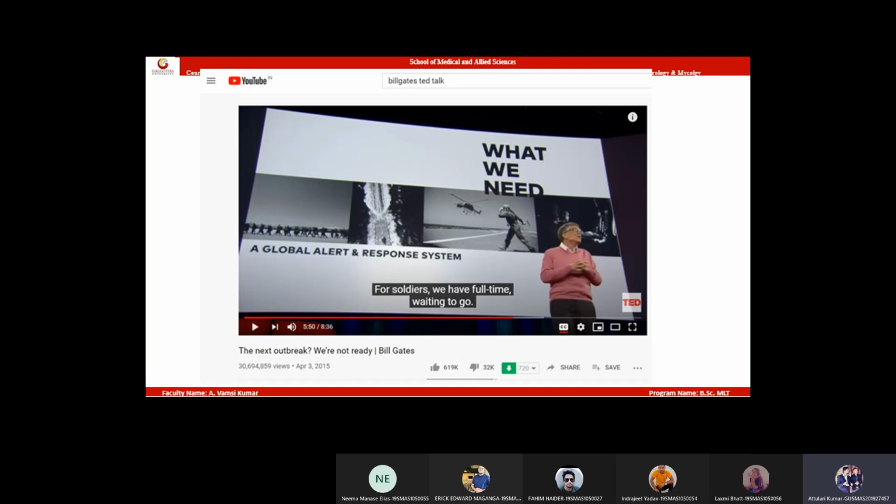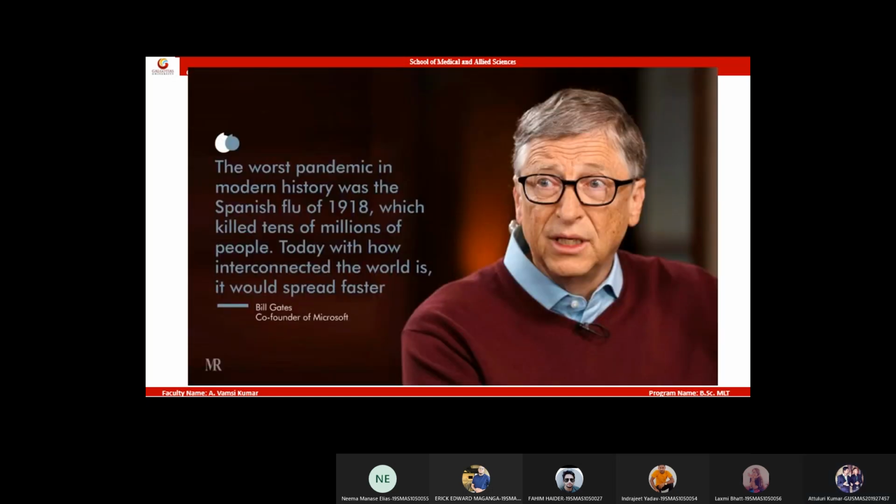Even after a warning by the world's richest person, we didn't take these words seriously and we got a pandemic, unfortunately. The worst pandemic in modern history was the 1918 flu. Bill Gates was really worried about pandemics as far back as 2015. Pandemic is not a new thing.